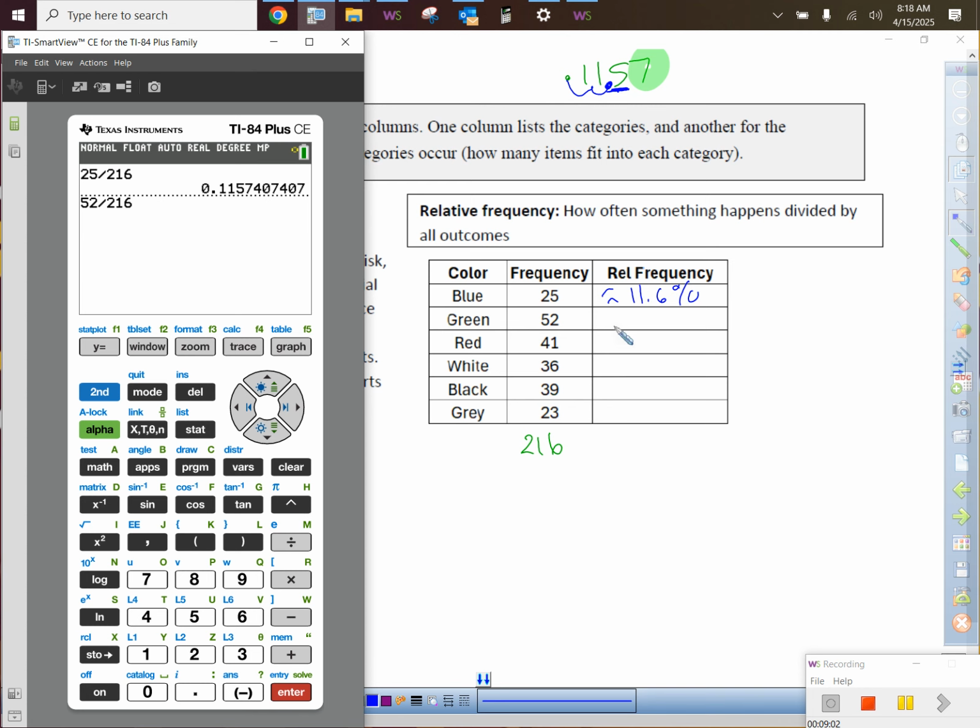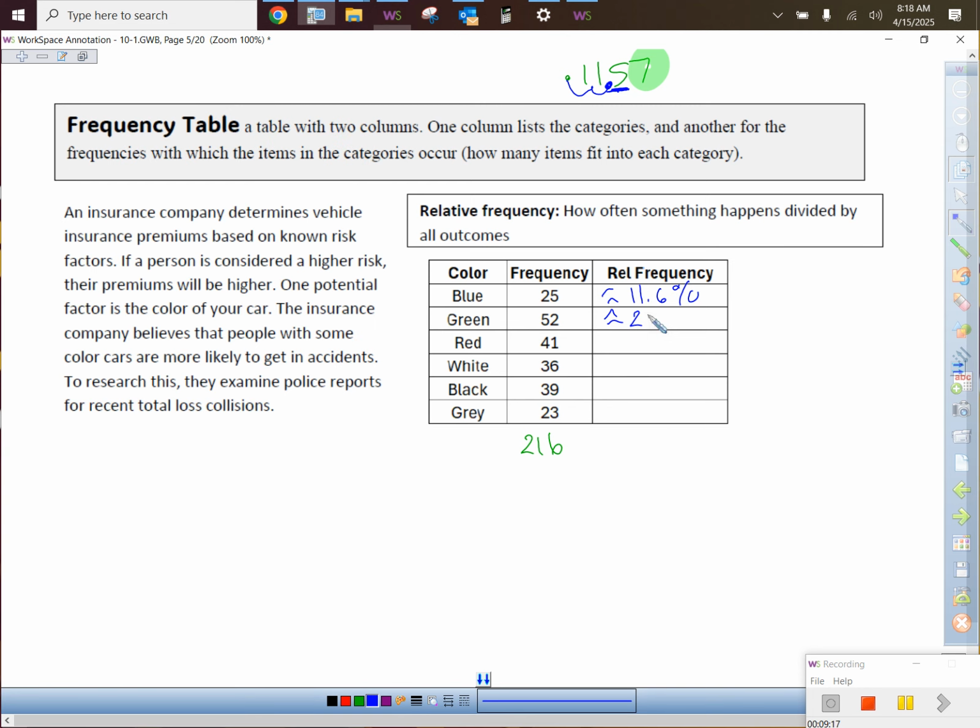0.1. It is necessary to put the 0.0 if it turned out to be 0.0. If they say round to the nearest tenth of a percent, you better put a number there. Don't discriminate against 0. Find the rest of them for me, please. Find the rest of them.